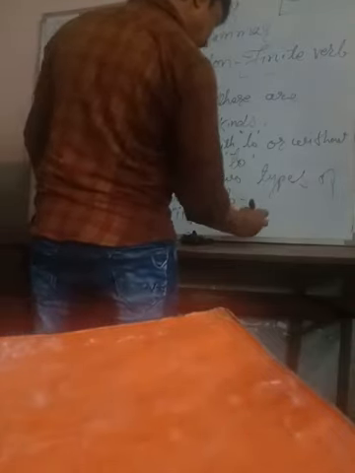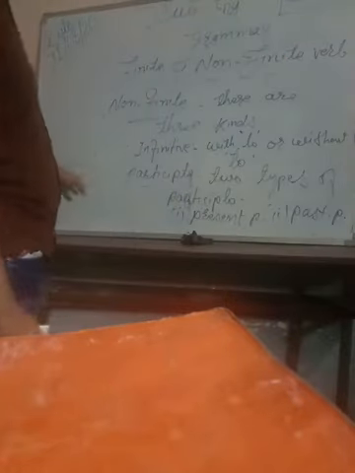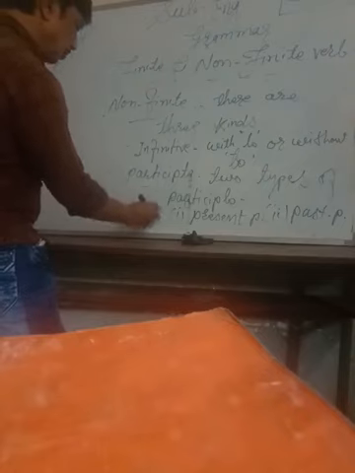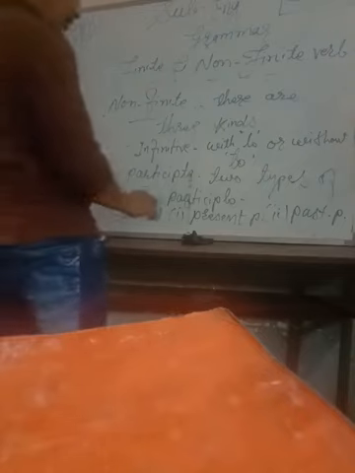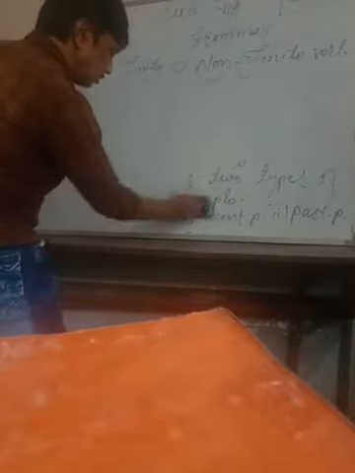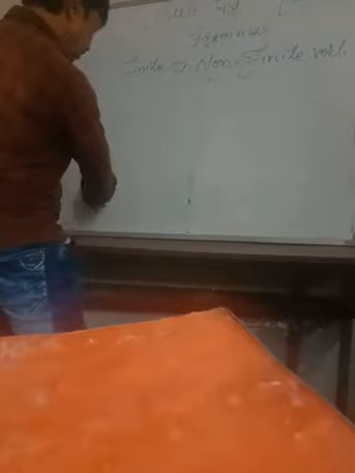Present participle and past participle. Okay, these are two, and the third one is gerund. So there are three types. Okay, they are non-finite. So we are going to see that now one by one in a very short way. So first of all, infinitive.